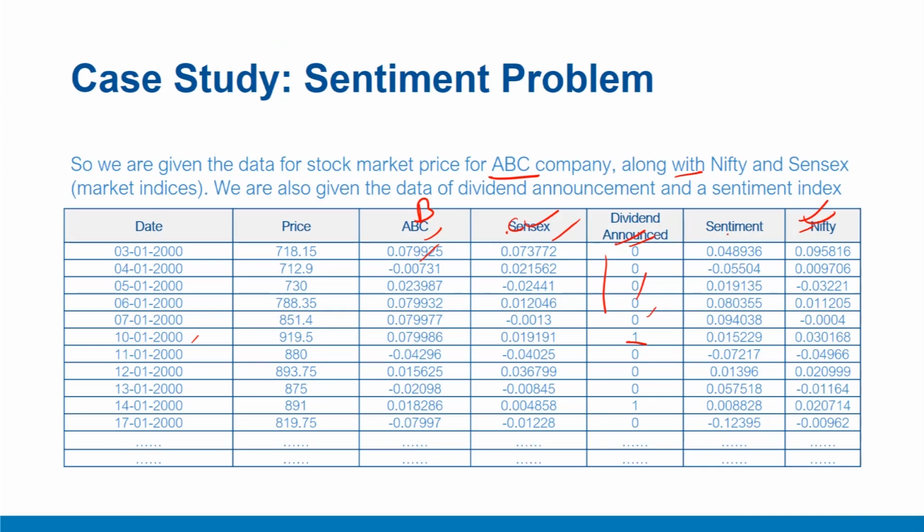Lastly, we have sentiment variable in this column. It is a sentiment score that quantifies how investors feel about ABC company. It can be based upon news analysis or upon option market analysis or based on some survey of investors. We would not go into details of the construction of this score here and take it as given. A very high sentiment score represents bullish emotions of investors and vice versa.